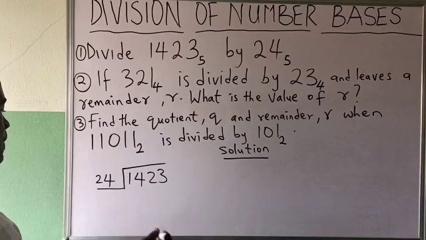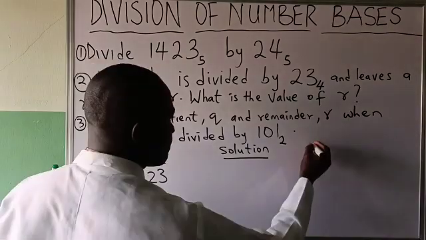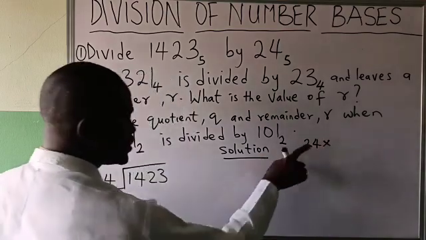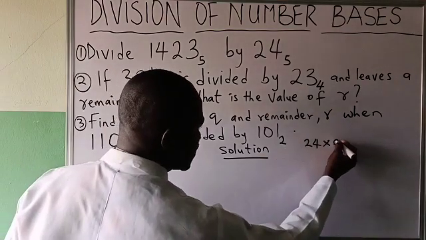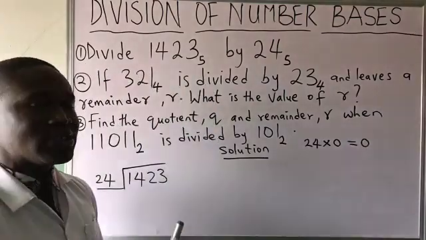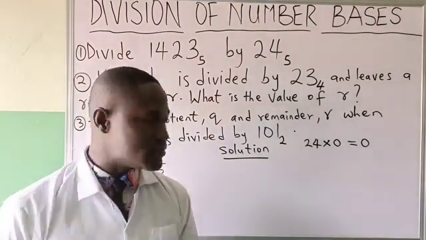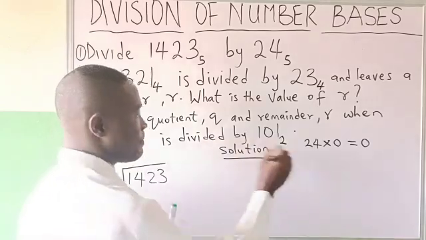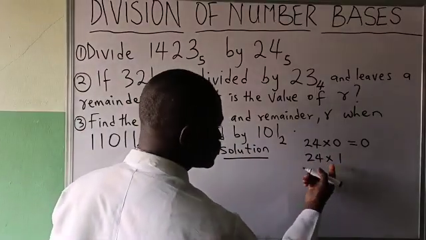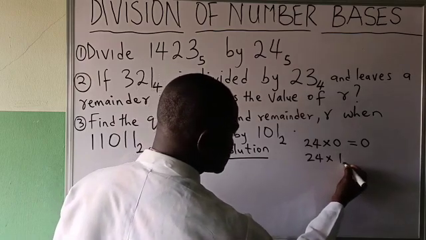We now say, how do we go about this? Please test this. 24, which is your divisor, times 0 will be giving you what? 0. Anything times 0 is 0, right? Then 24 times 1. This one you are talking about is in base 5.